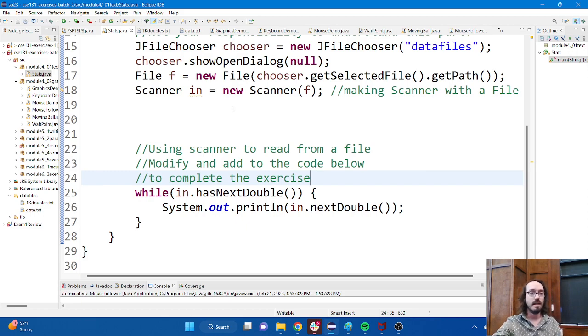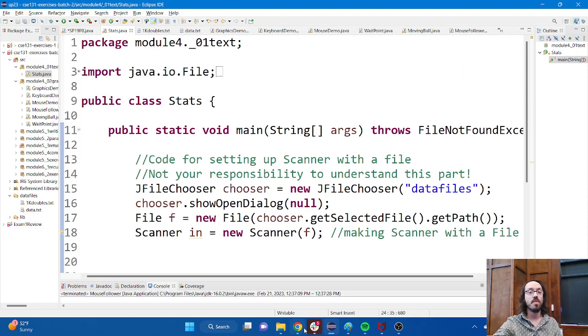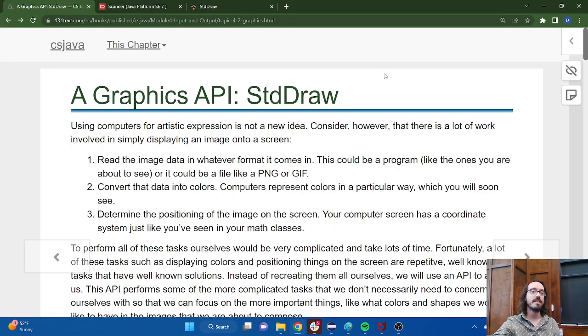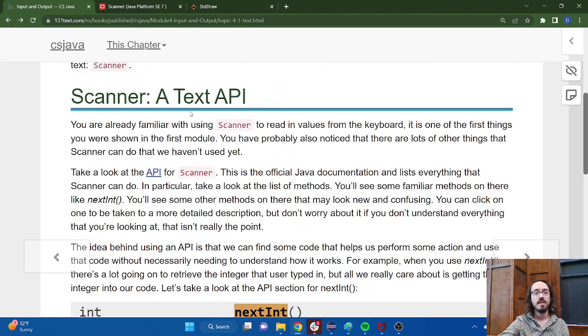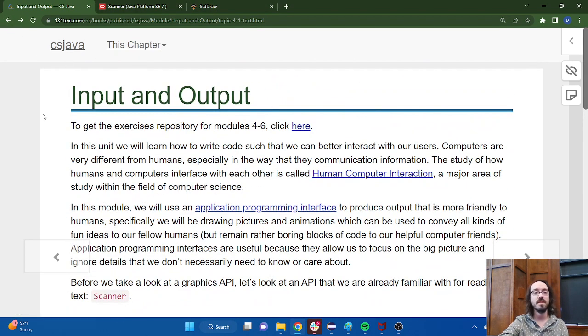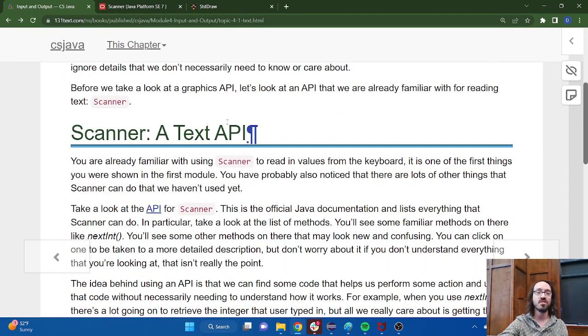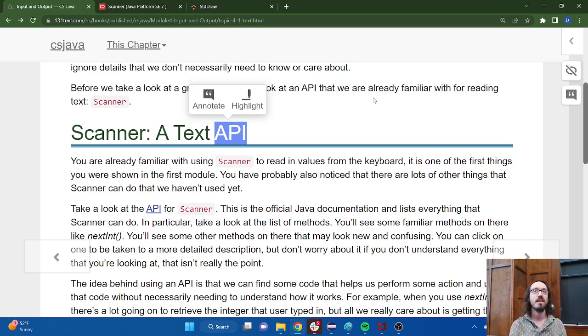Okay. So the topic that we're looking at today has to do with something called, you can see that the name of the module is input and output, but actually I think the more important topic that I hope you take away from this is something called an application programming interface, or API for short. You'll hear me refer to it as an API.